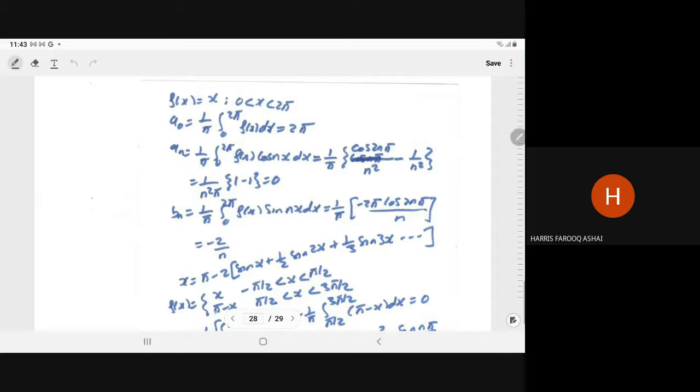For example, if we have this question, this is the correct figure of x. If you take the first term only, the first term is pi, so approximately that line we can write like this. If you include pi plus 2 sin x, then where sin x is equal to 0 it is pi, and after that it will go like this. As you increase the terms, it will oscillate and take the shape around the actual line. That is the meaning of the approximation.